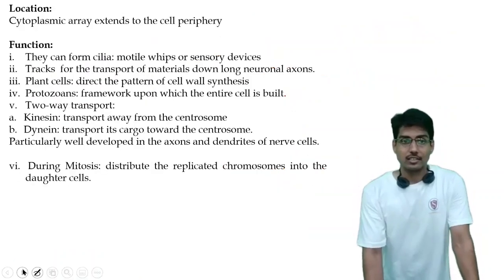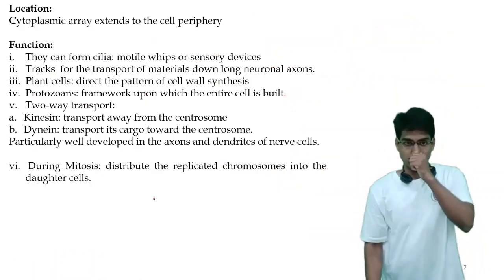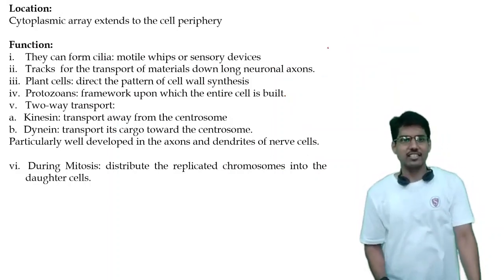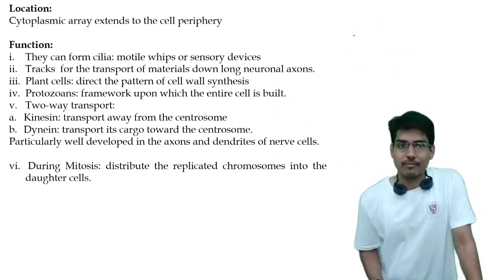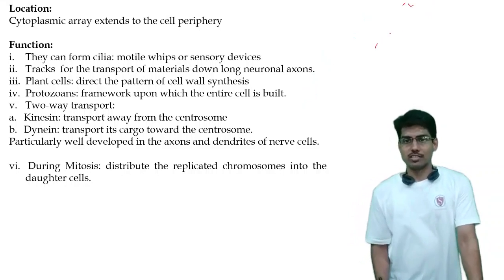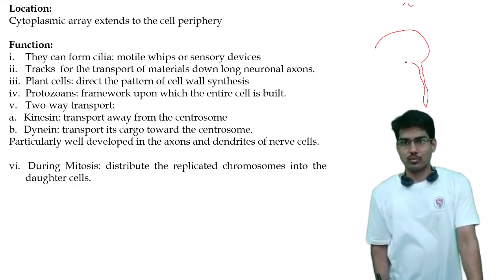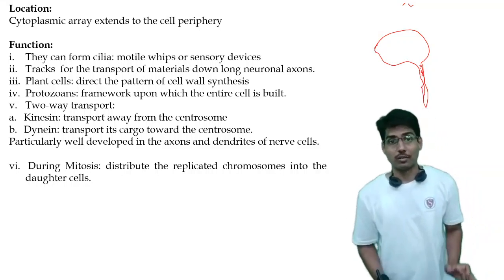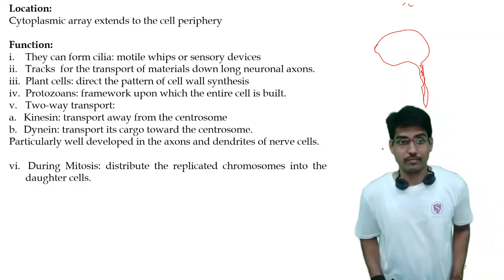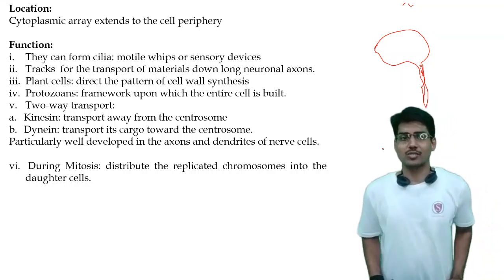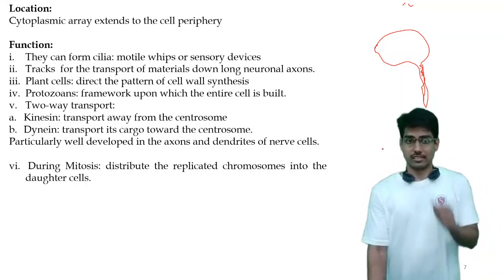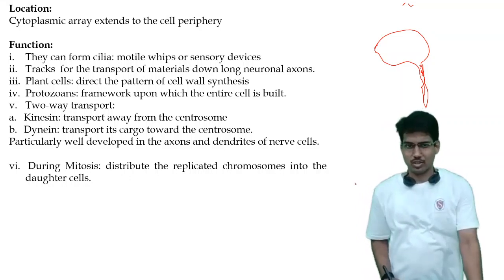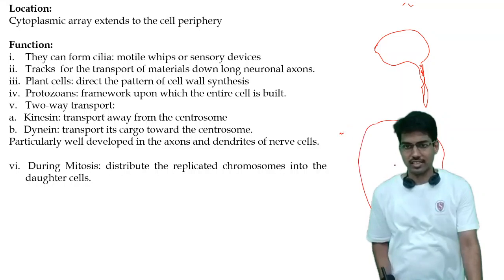Now let's see some of the functions of the microtubules. They can form the cilia of a cell, and the cilia help with sensation or form a motile whip-like structure. The next function is tracks for the transport of materials, like down long neuronal axons, meaning inside the cell.